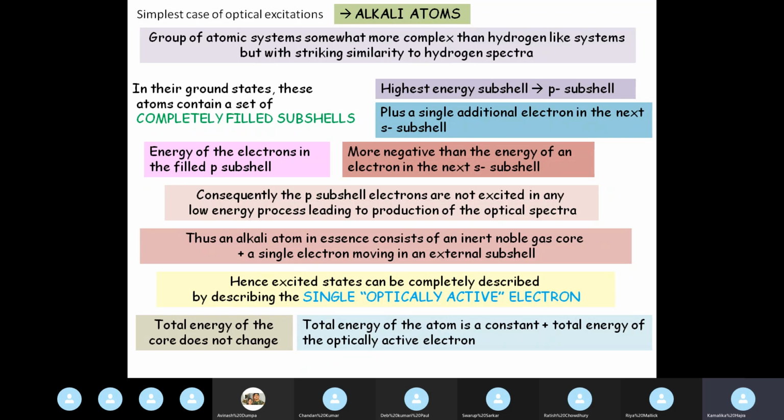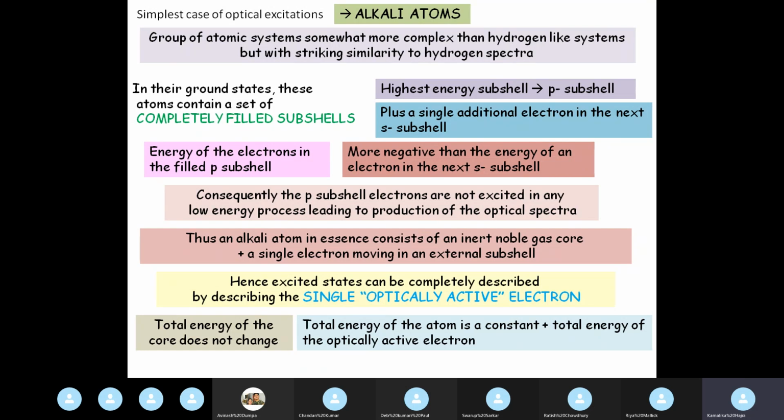So optical excitation cannot in any way affect the electrons in the p subshells. Okay. So basically an alkali atom can be visualized as having a core which is like an inert noble gas plus a single electron moving in an external subshell. So to describe the excited states, we can forget about the inert gas core and deal with only the single optically active electron.